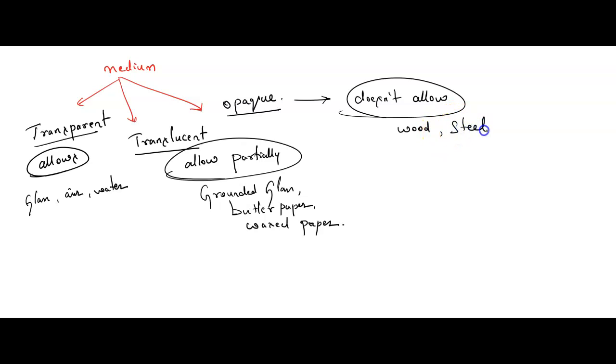One more, we can see steel, iron. Will these things allow the light to move? No, they don't allow the light. So these are the three different mediums: transparent, translucent, and opaque. I hope you have understood these basics, right?